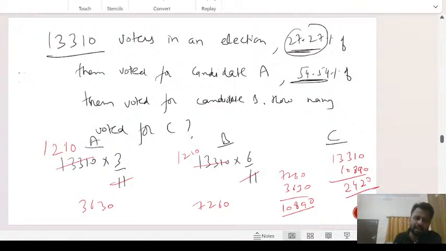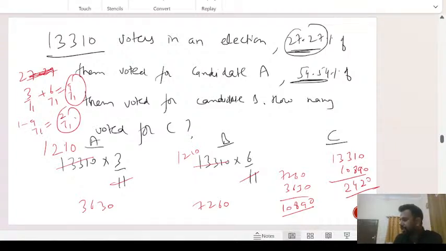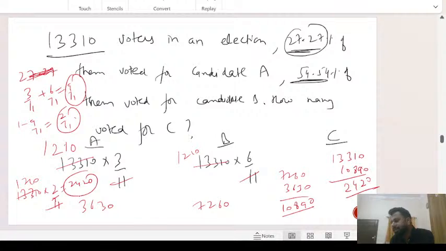आप ये भी कर सकते थे. You could have done 27.27%, यानी कि 3 by 11 एक जगह, 6 by 11 एक जगह, मिला के 9 by 11 हो गया. What were the number of people left? Number of people left कितने हैं? 1 minus 9 by 11 करो तो 2 by 11 left है. आप सीधा 2 by 11 कर लो. You could have done 13,310 का 2 by 11. इसको भी आप सॉल्व करोगे तो फटाफट आंसर आ गया 2420. Is that clear? That's even shorter approach.